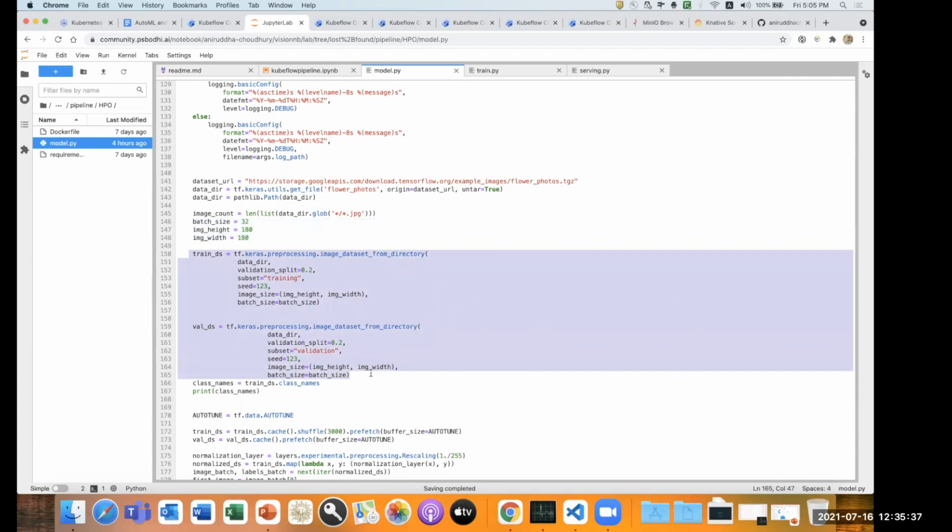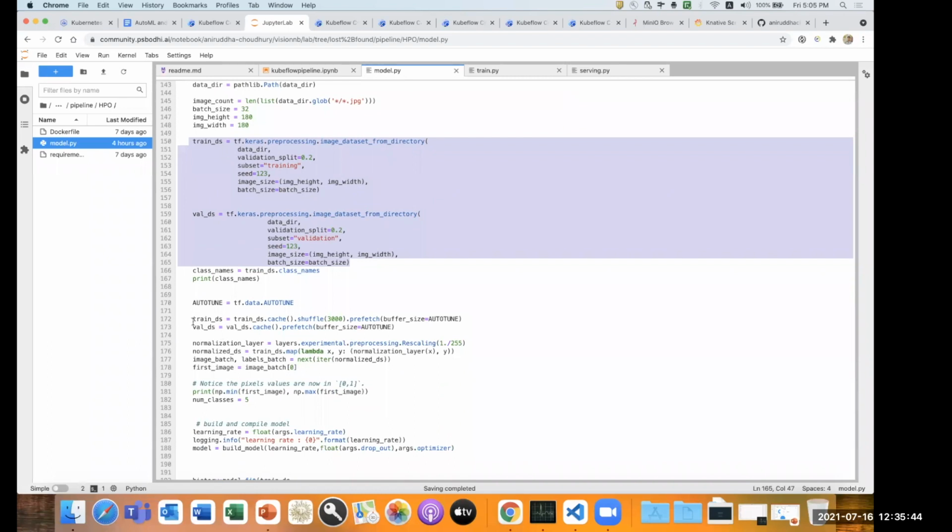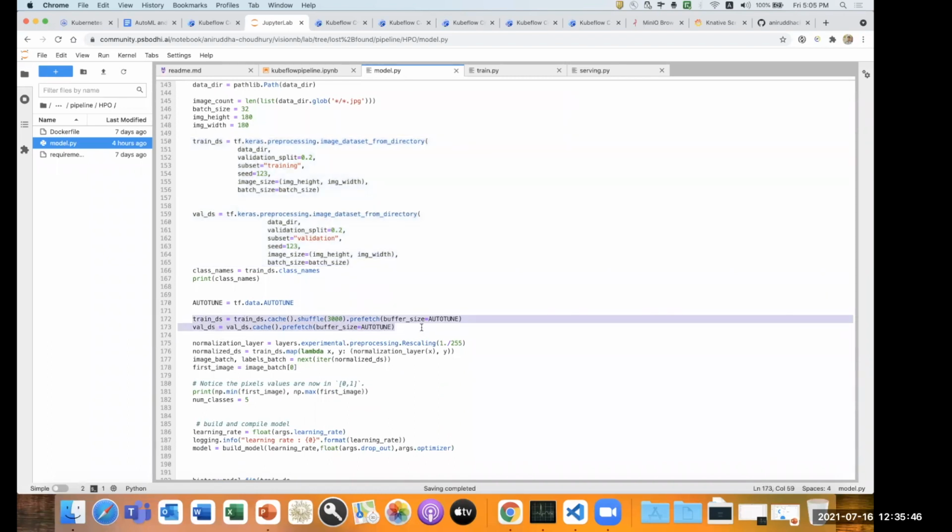So we'll create the data. We have to create the data in TensorFlow preprocessing image classification. Once we do that, right, we have to shuffle the data into a particular order, so that it will shuffle the data of the training images.